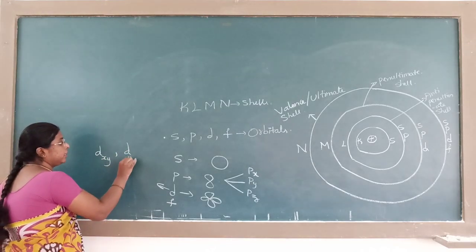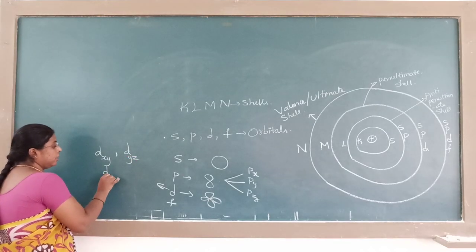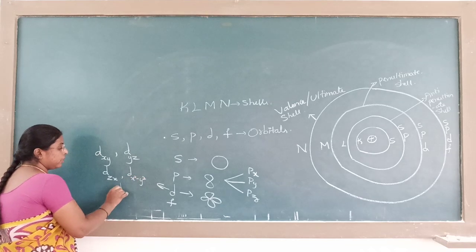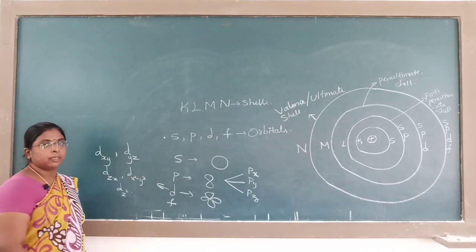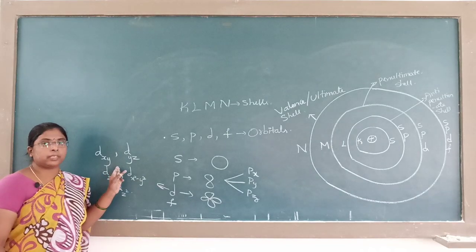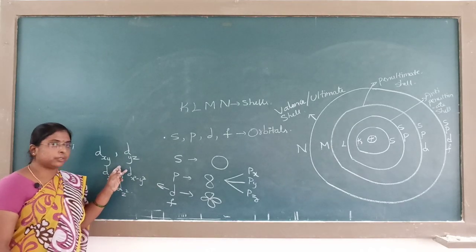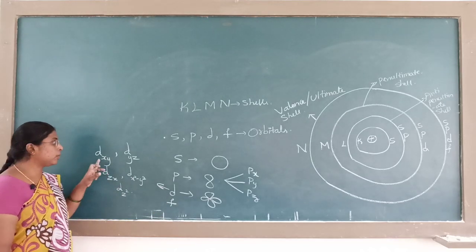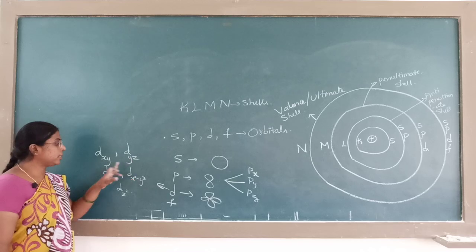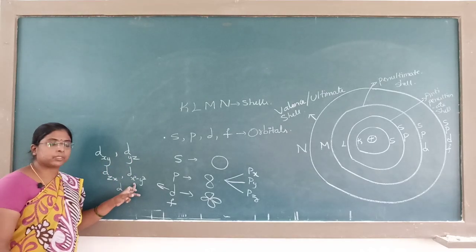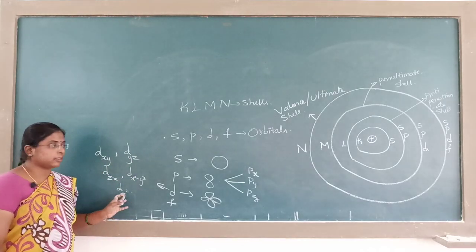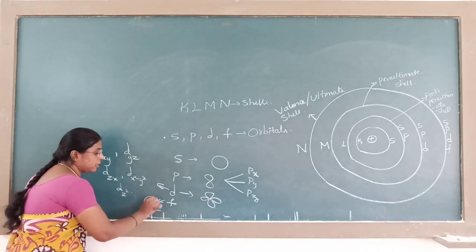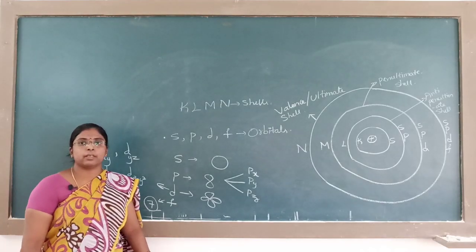The five are dxy, dyz, dzx, dx square minus y square, and dz square. Regarding their shape, you will study in atomic structure. Just remember at this point that D has 5 suborbitals, and F has 7 suborbitals.